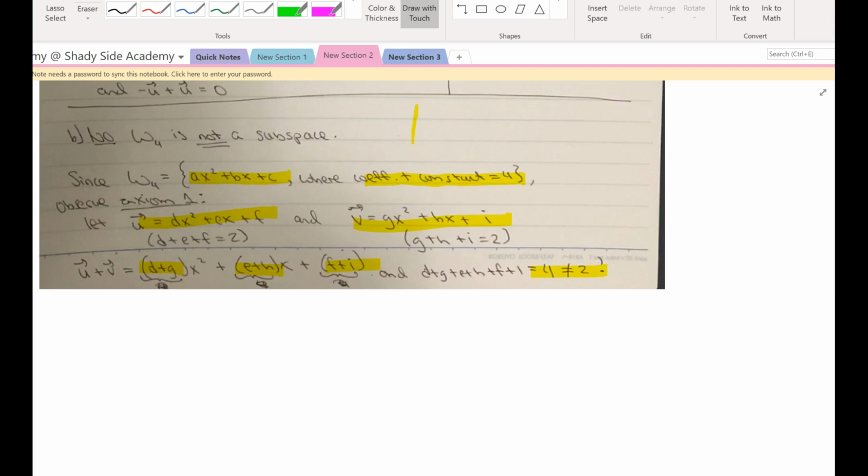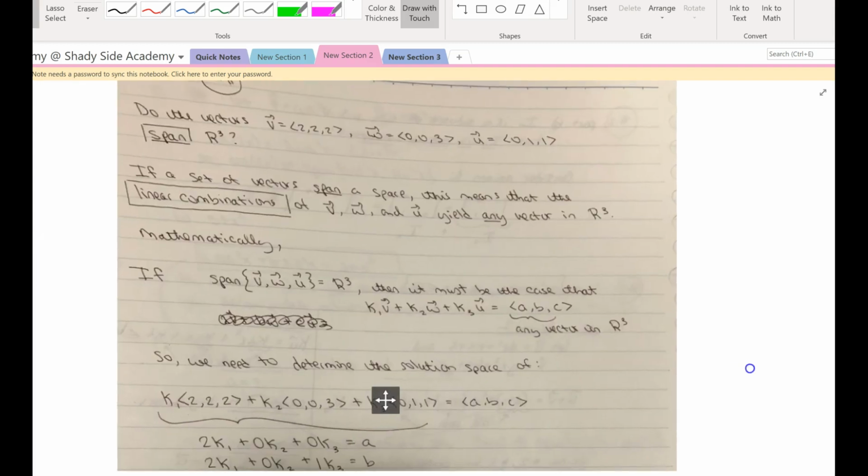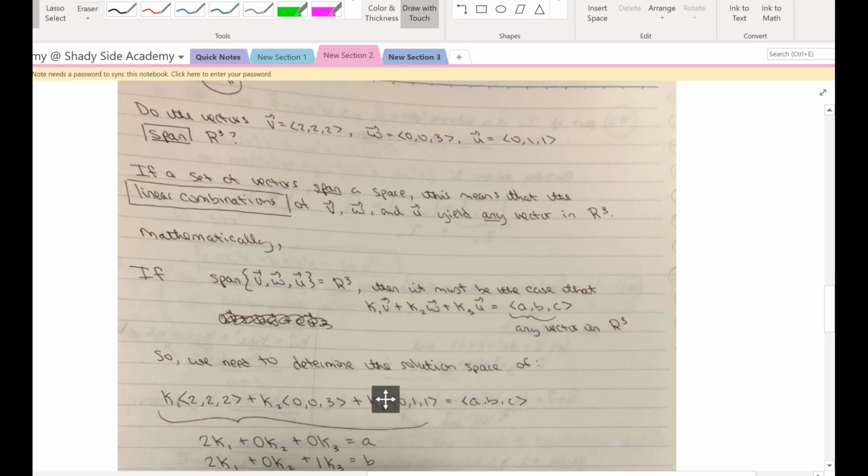Let me pause this and upload my next sheet, okay? Okay, so here we go. The music was very distracting to me, so I've turned it off.